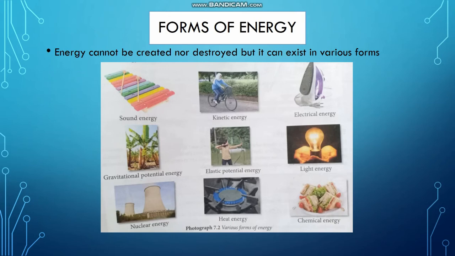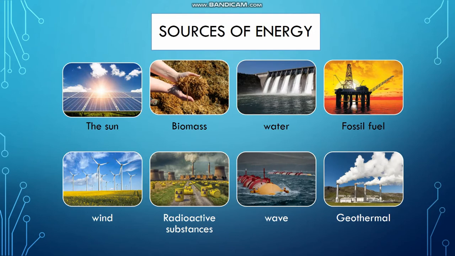Actually, energy comes from these eight sources. First, we gain energy from the sun, which nowadays we use for solar energy. Next is biomass.